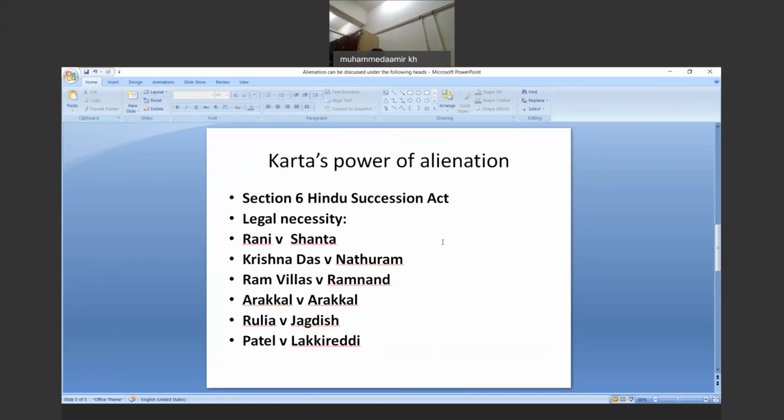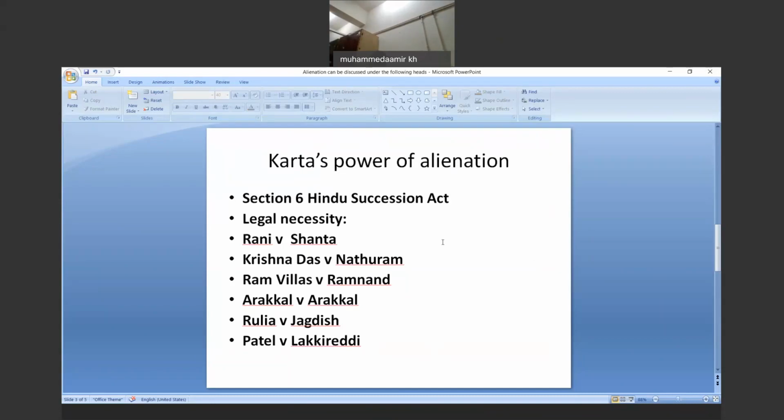Further, when we move towards the Privy Council, in a series of cases it was held that when the Karta exercises the power of alienation in some exceptional cases, the consent of other co-partners will be implied.